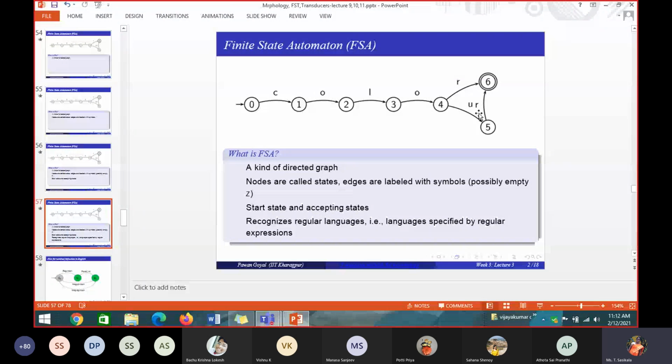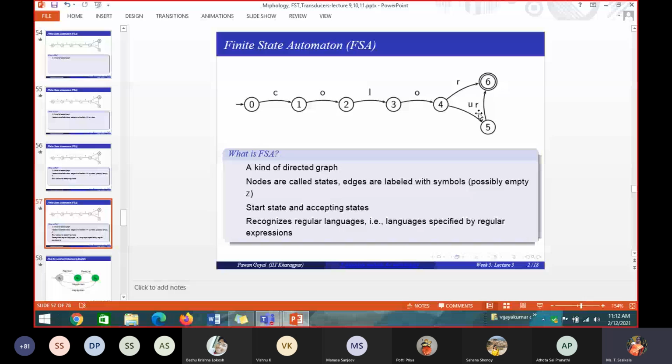If I give the word COLR, it goes from C to O, O to L, but from L onwards it cannot directly go to R. There is no path directly available from L to R. So this input COLR is not accepted by this automaton.